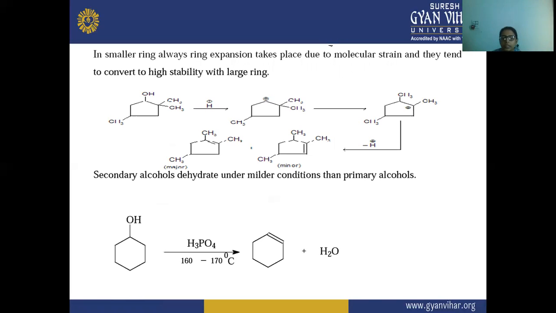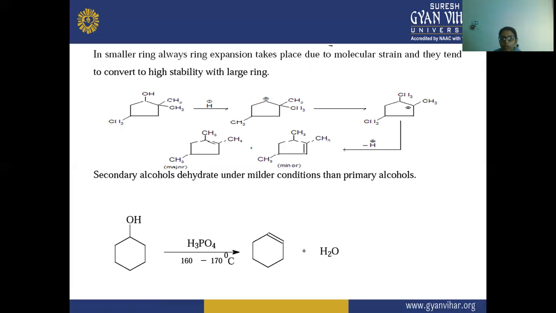Due to molecular strain, ring expansion occurs in smaller rings, and they tend to convert to larger rings with high stability.